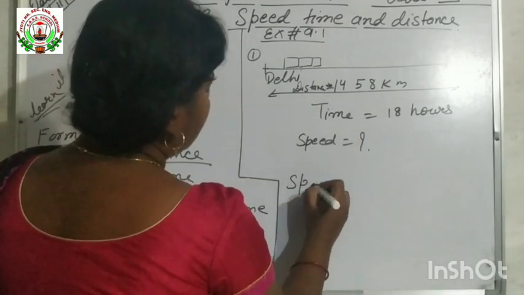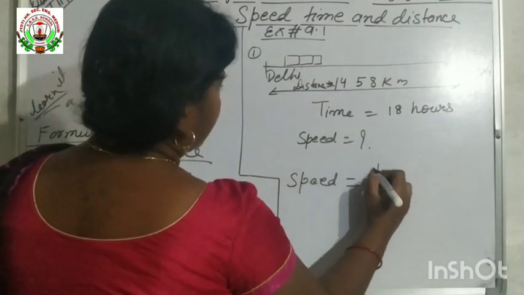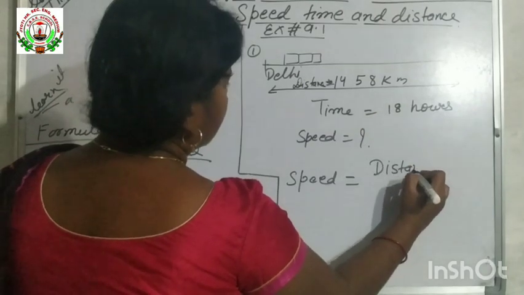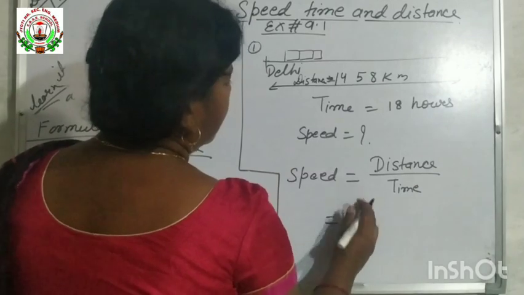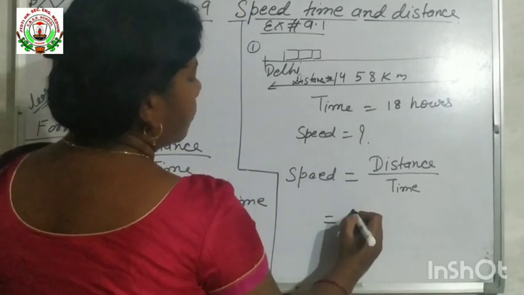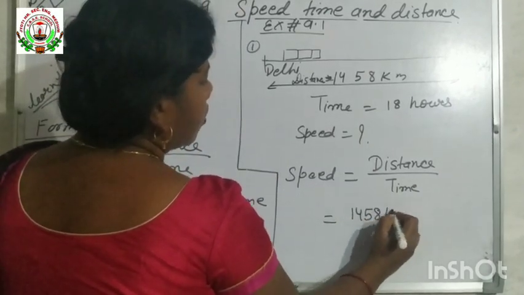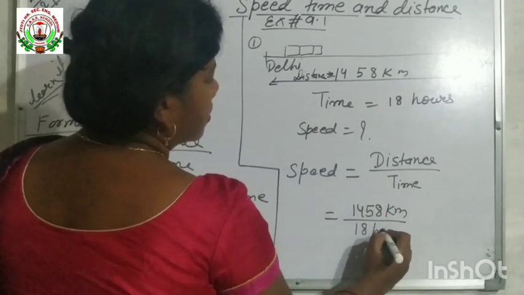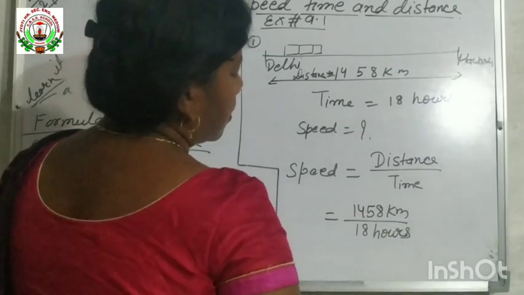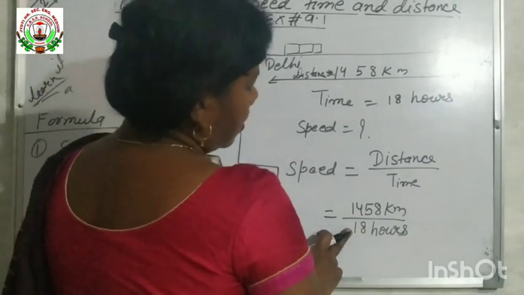So speed equal to distance by time. What is the value of distance? 1458 km and time is 18 hours. Now we have to cancel it.